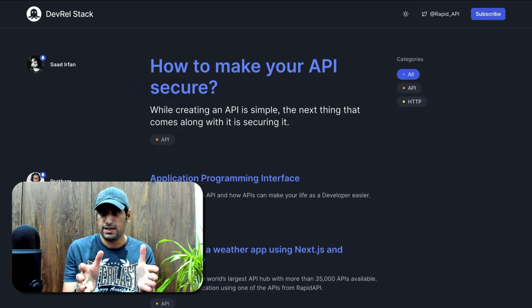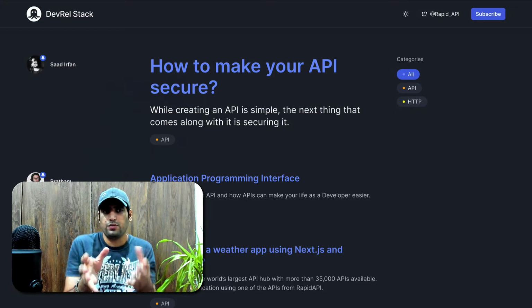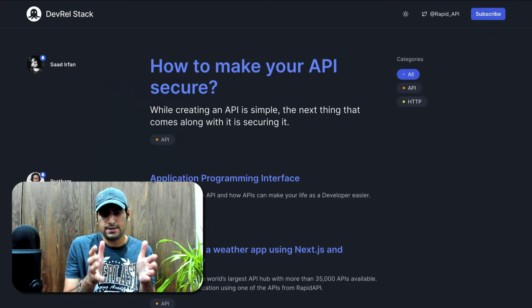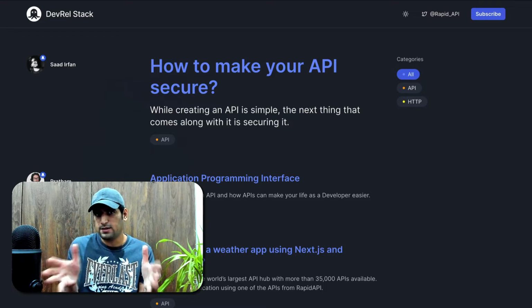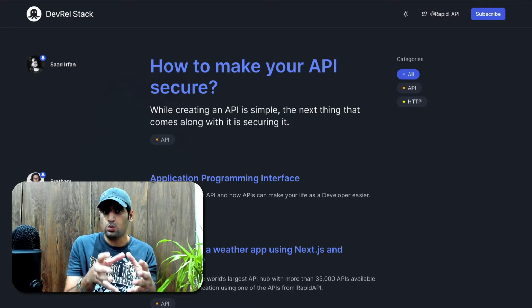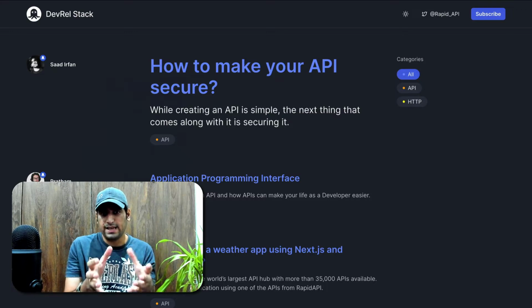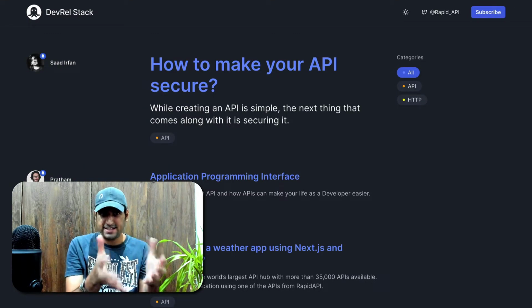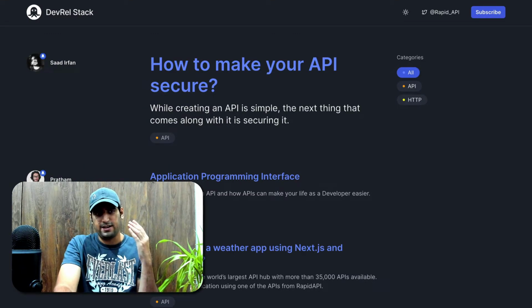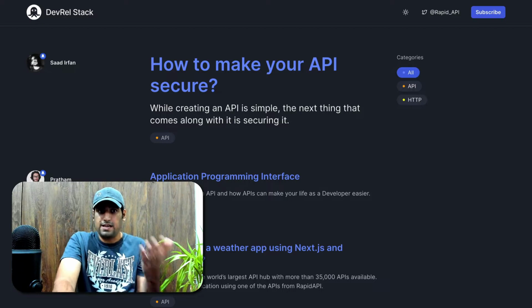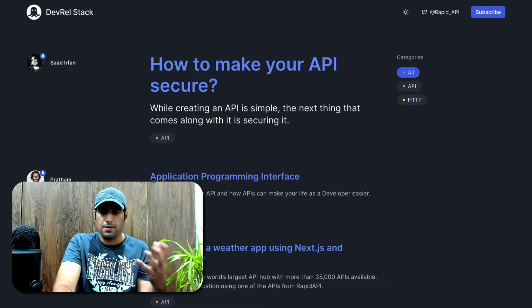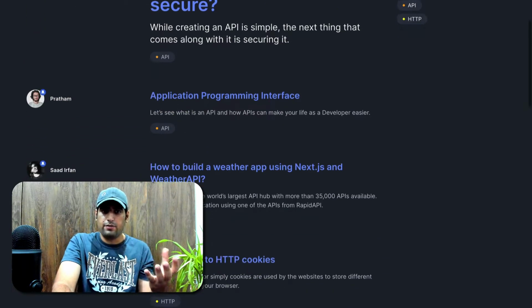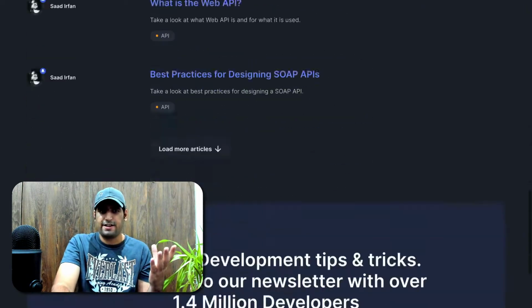But what you see in front of you right now is what we call guides, right? These are interactive guides filled with content that you want on a particular topic. But the fun thing about it is that they use a lot of interactive components. As you can see right now, this project is actually in its infant stage. There are community members like Saad and our DevRel team member like Pratham currently building content for this baby project that we have right now.